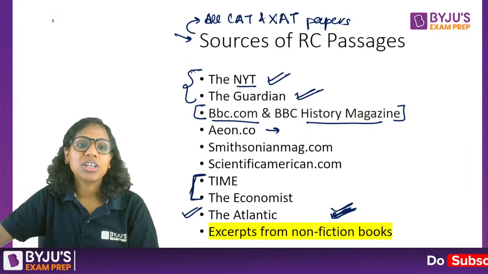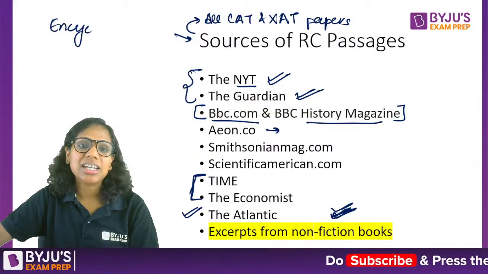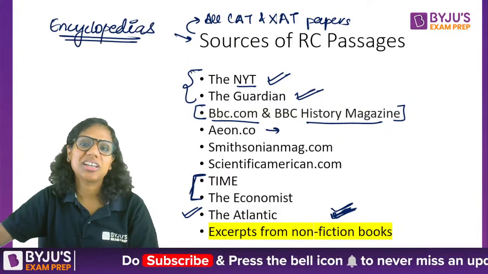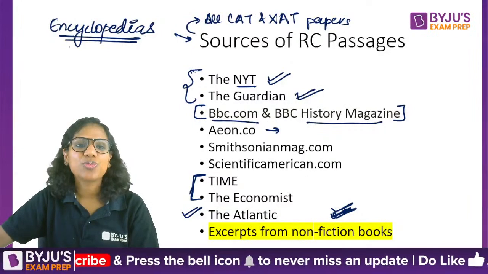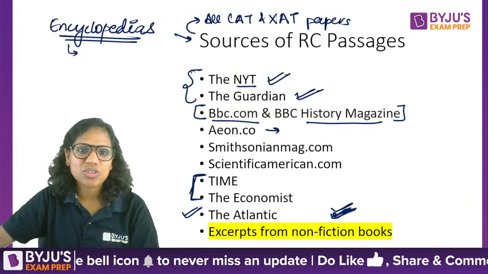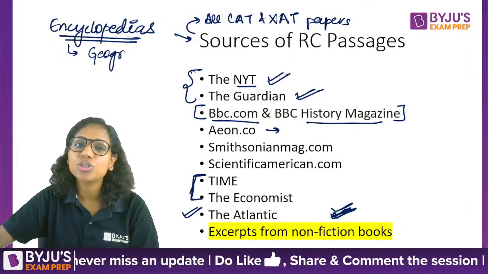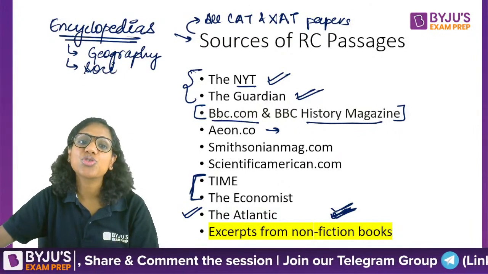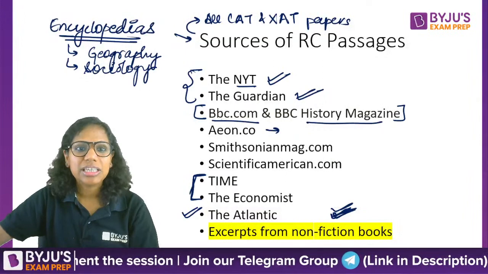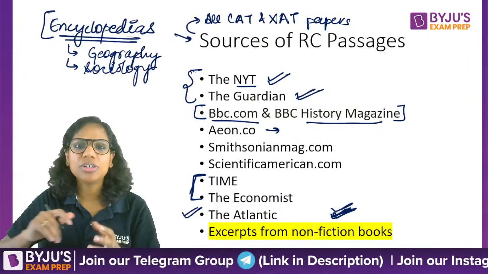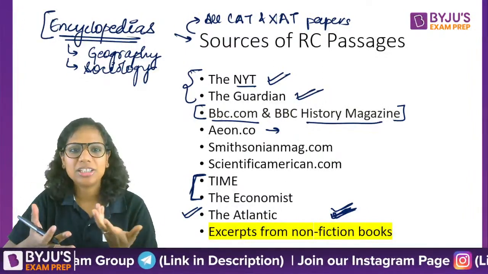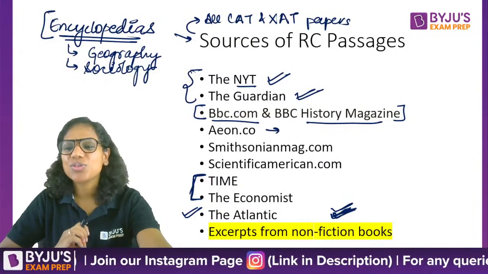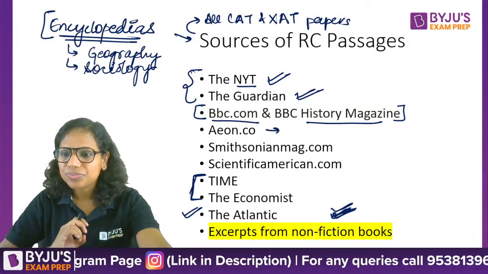Also, what I observed is that sometimes CAT and XAT ask you articles from various encyclopedias. For instance, there was an RC passage in CAT from an encyclopedia of behavioral geography. There was one from an encyclopedia of sociology. So even from here, you can be questioned if, let's say, I want to make the passage relatively tricky for a student. So these can be the sources of your RC passages.